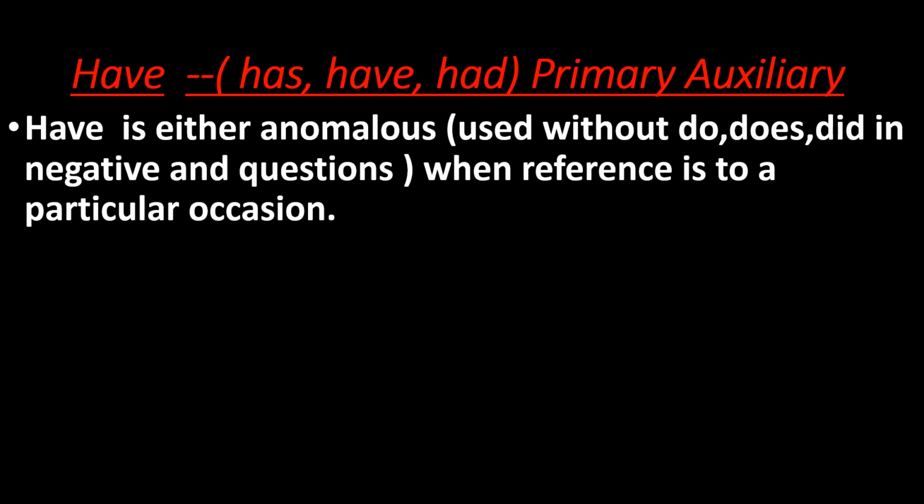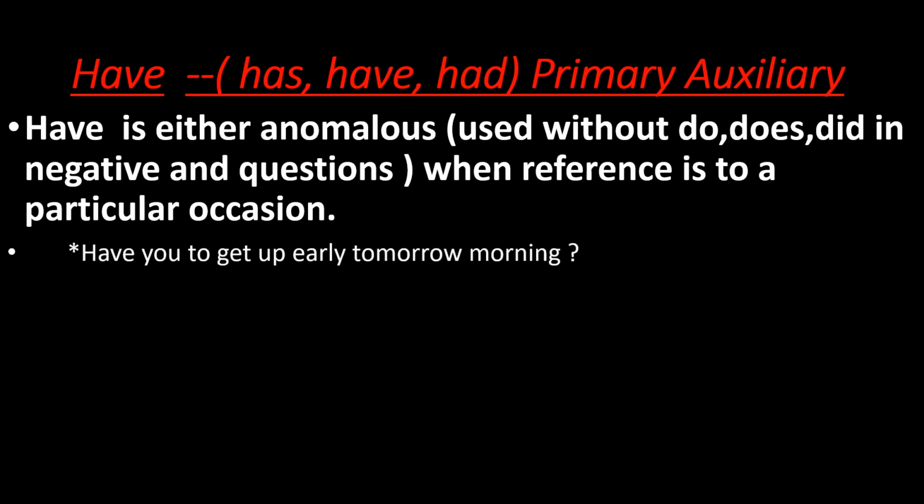Have, has, had, primary auxiliary. See another feature. Have is either anomalous, that is, used without do, does, did in negatives and questions, when reference is to a particular occasion. Model sentences: Have you to get up early tomorrow morning? I haven't to go to school today.